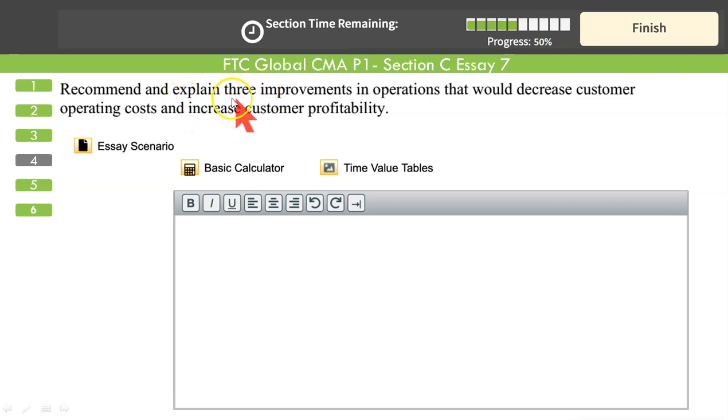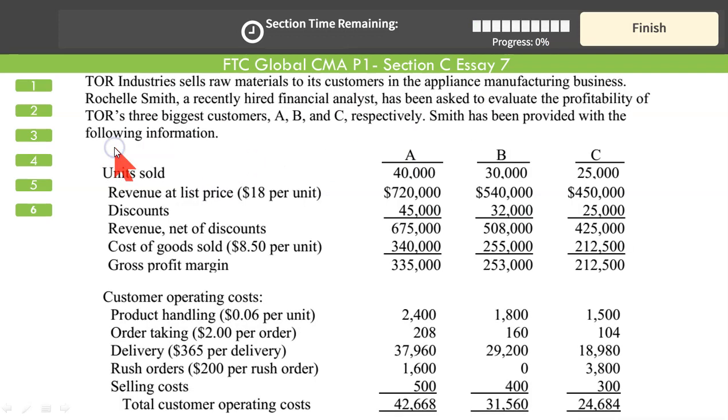Recommend and explain three improvements in operations that would decrease customers' operating costs and increase customer profitability. Three customer operating costs that we can reduce. There are four or five costs given: product handling, order taking, delivery, rush orders, selling costs. You can discuss any three, that would be sufficient.